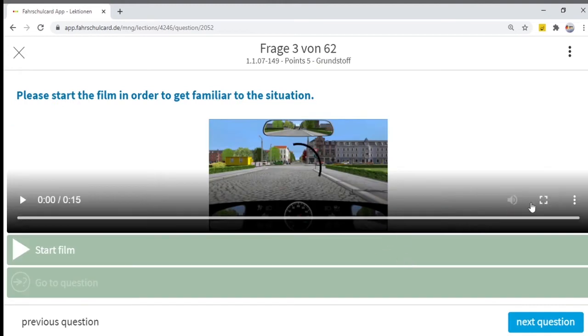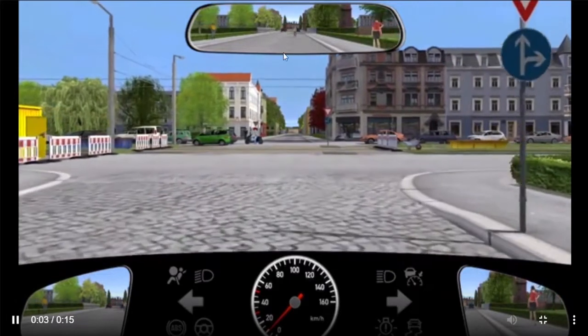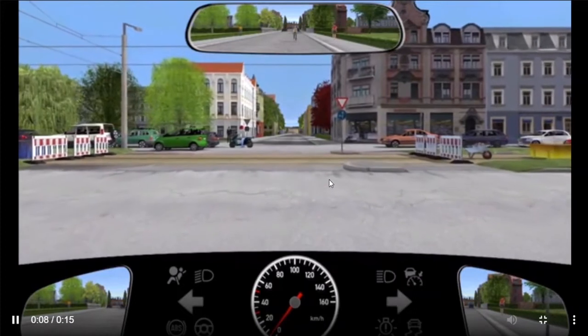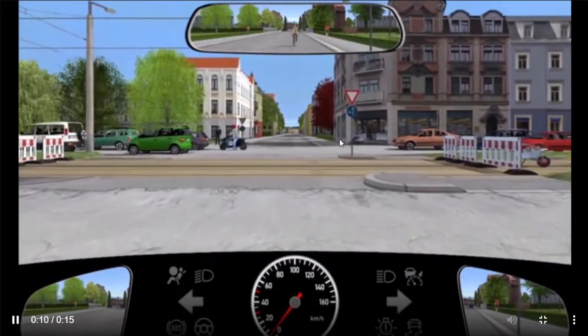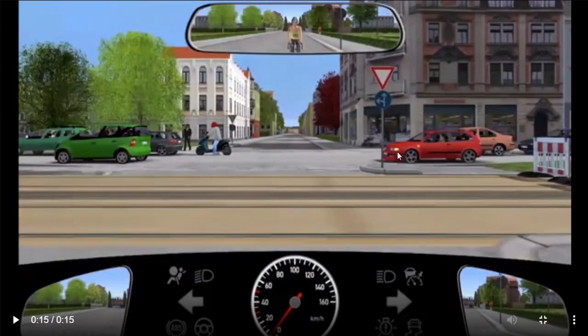Now the next question, which is again a similar kind of video question. We are traveling on the road, and just behind us there is a cyclist and some pedestrians, and we are approaching a four-way junction, and we have to stop and give way. If you see this red car, it is indicating to the left. So right now, if this red car had a plan to go straight ahead, then definitely this red car would never enter the junction because of the traffic jam. But right now you can see from this indicator that the driver is willing to come onto the left side.